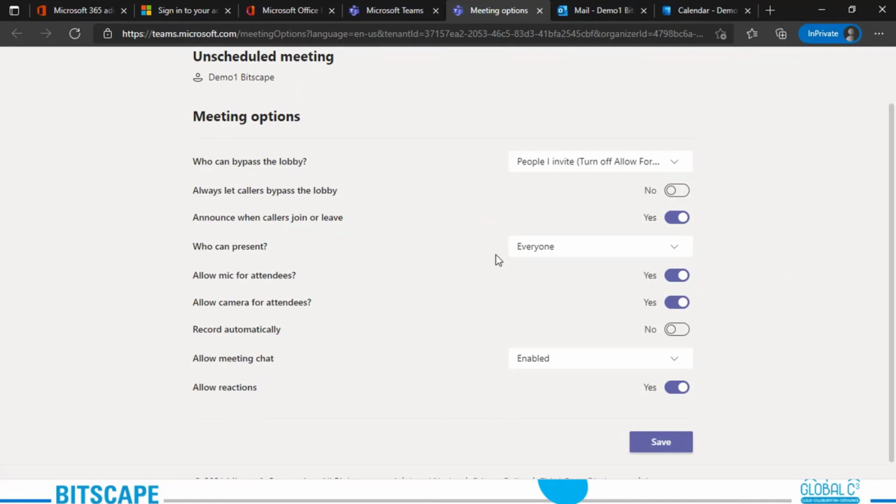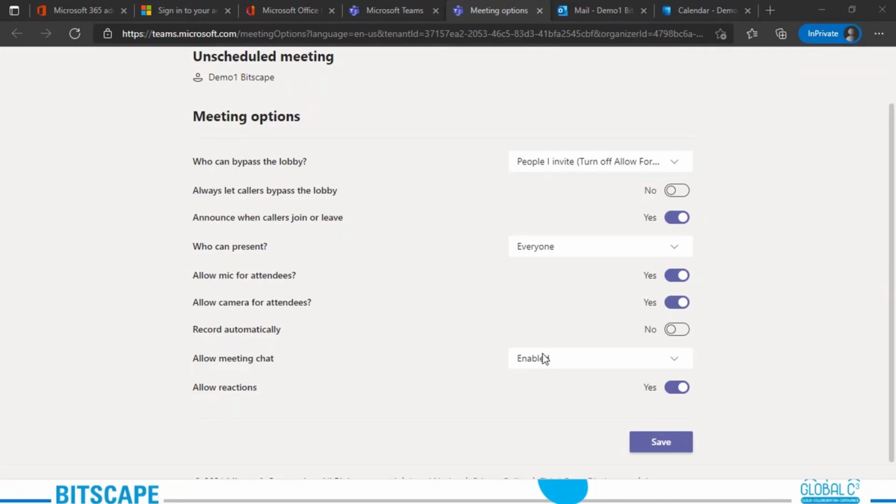Then we have record automatically. If you turn on this option, as soon as the meeting starts, the recording will begin by itself. Right now, what I had to do was go to the meeting options, the more actions tab, and then start the meeting recording. But if I turn this on beforehand, as soon as the meeting starts, everything would start recording.